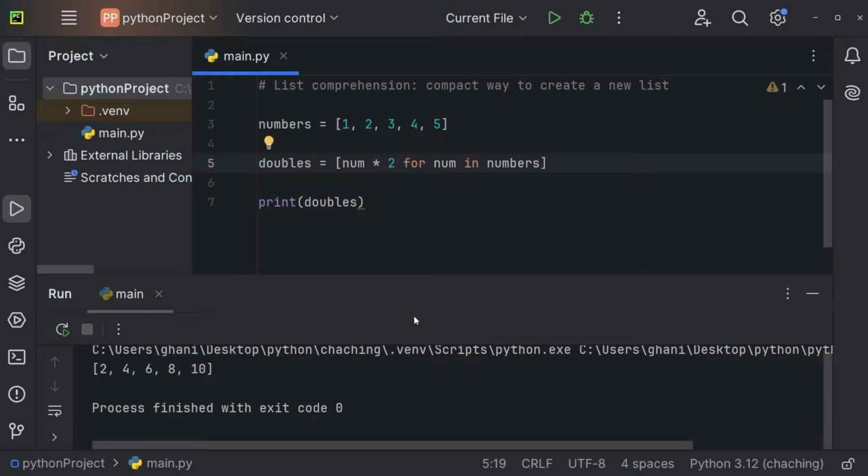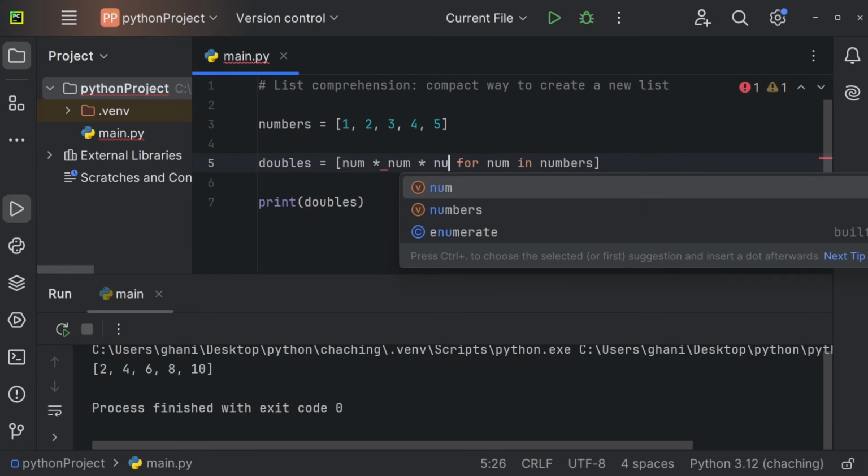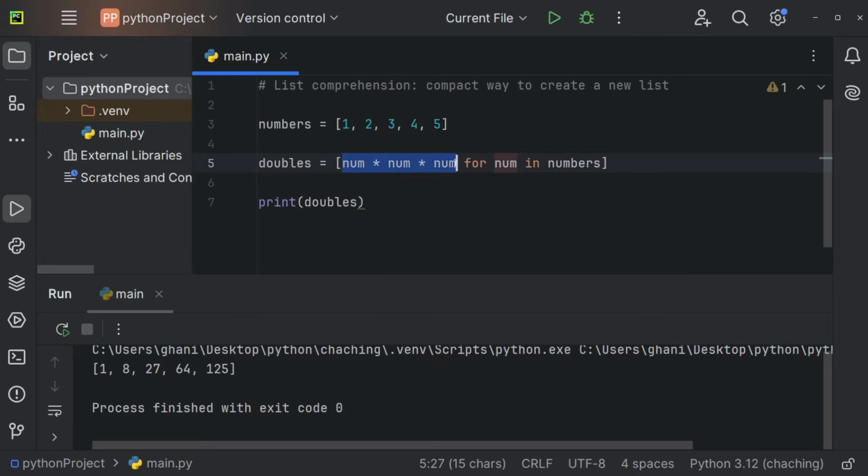But of course the logic right here is up to us. So you could also do num times num, or you could do num times num times num. So that is up to you. And now we would get 1, 8, 27, 64, 125. So right here you define the number that you want to store within this new list.